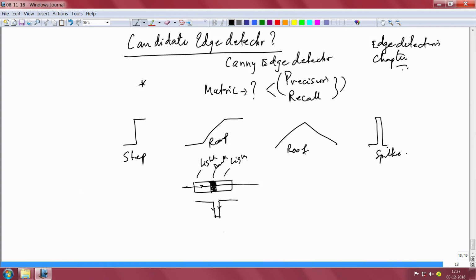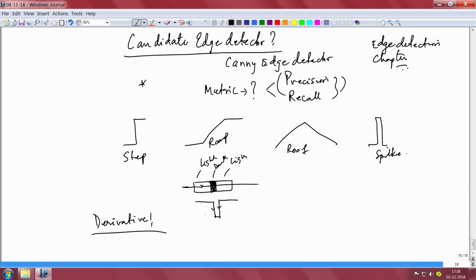Now one simple mathematical way to detect that there is an edge is to differentiate this. You take the first derivative. All edge detection will essentially lead you to taking the derivative.